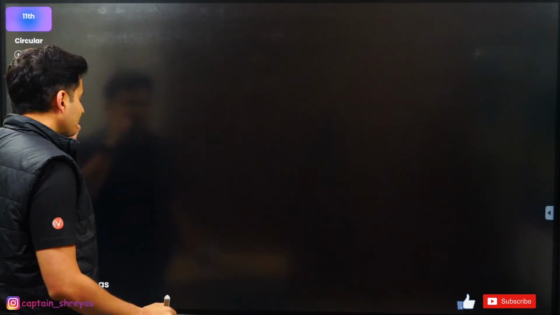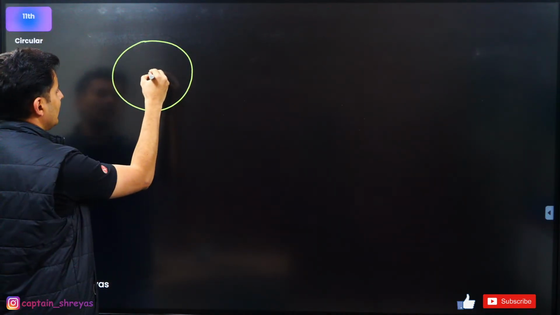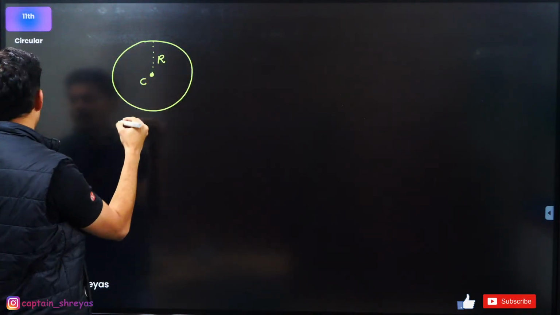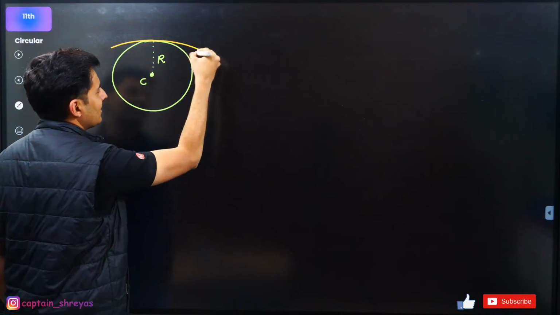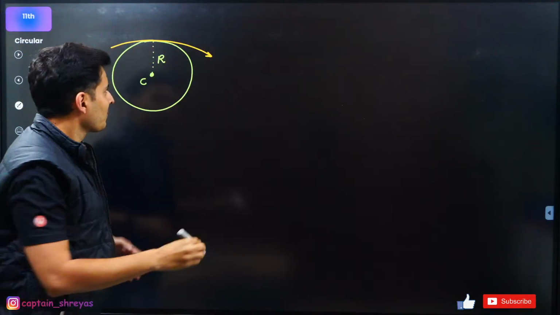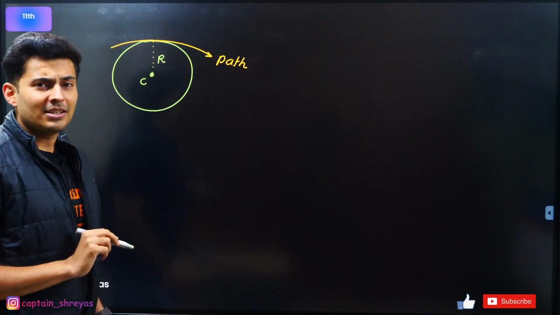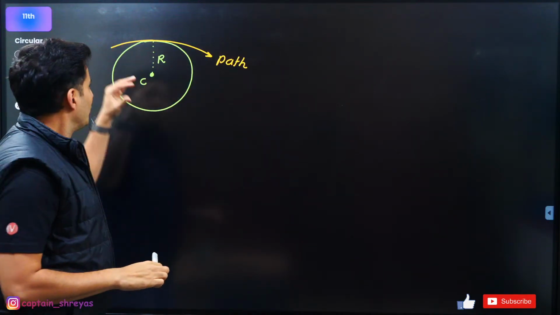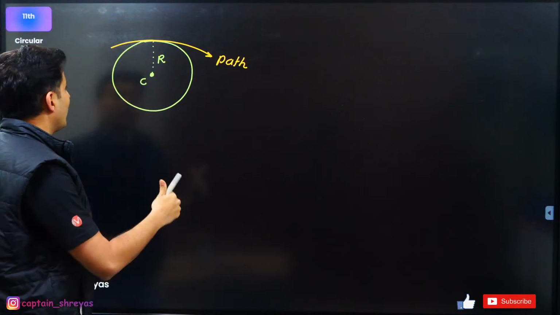Now just imagine I take some such instantaneous circle. This is some instantaneous circle with an instantaneous center of curvature, and it also has some radius of curvature. Imagine that there is a particle going along a curved path like this. Maybe it is going to go like that. Who knows? This is the path of that particle. At that instant, if I ask you, where is the particle's velocity? You will say, sir, draw a tangent. Exactly, that's what I'm looking for.